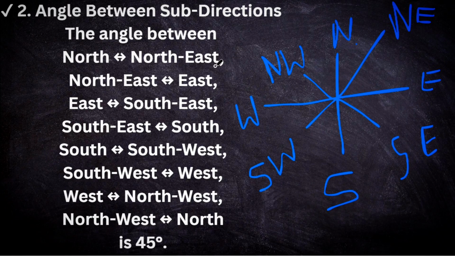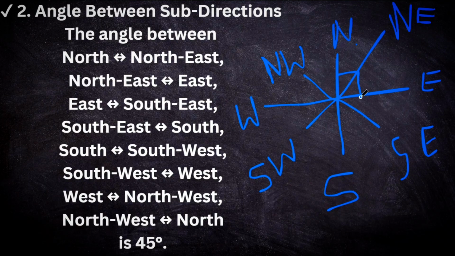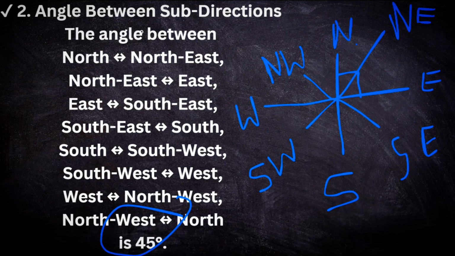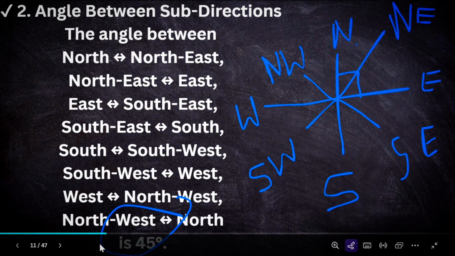Now we learn that the angle between the subdirections is 45 degrees. Here the main directions north and east make 90 degrees, but the diagonal line splits it into 45 degrees. So the angle between north and northeast, north and northwest, south and southwest, and south and southeast is 45 degrees. So the angle between main directions is 90 degrees and between subdirections is 45 degrees.